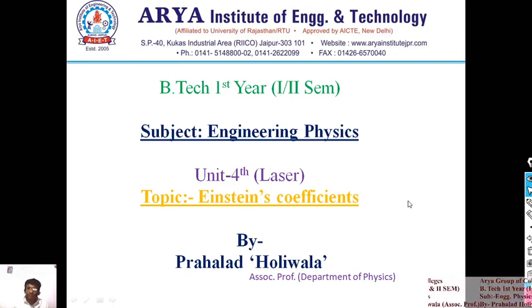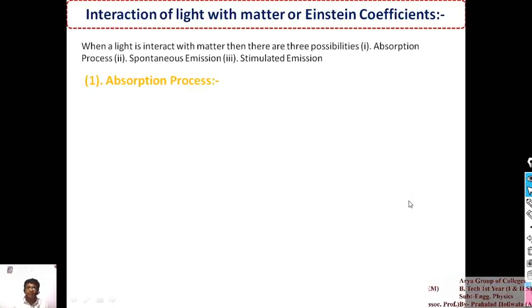When the light interacts with the matter, there are three possibilities. Number one is the absorption process. It means when the light interacts with the matter, that photon can be absorbed by the matter.